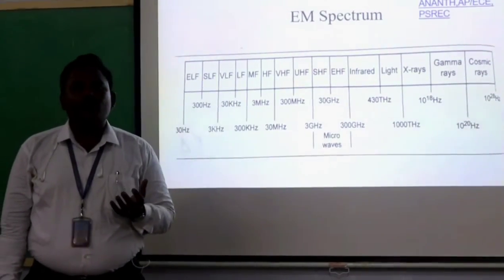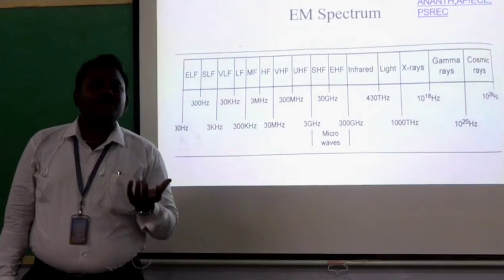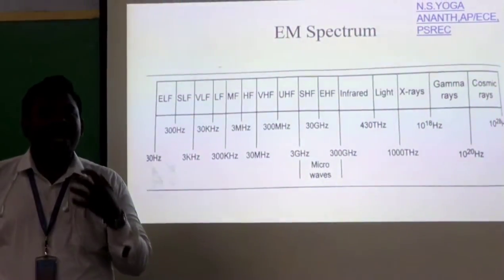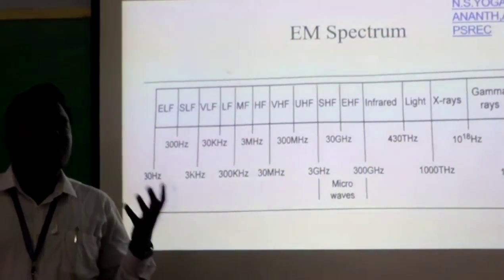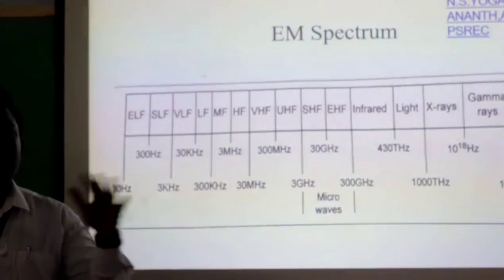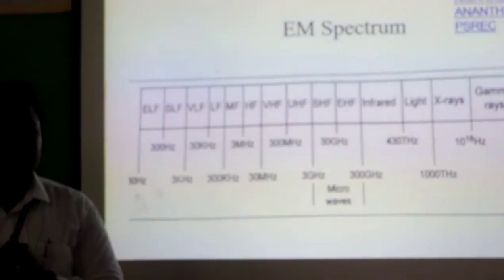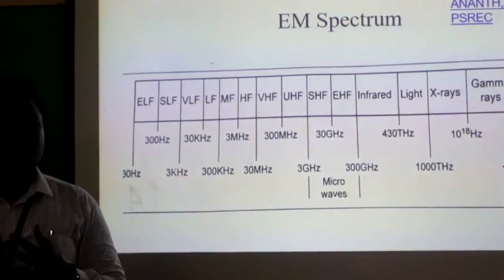Next we will see the EM spectrum. EM spectrum means the electromagnetic spectrum. It consists of the entire range of electromagnetic frequencies.